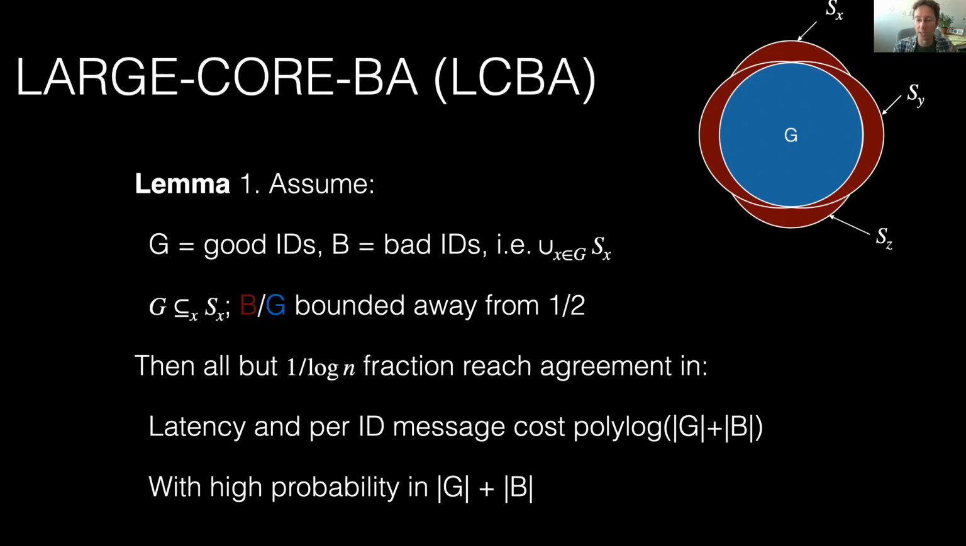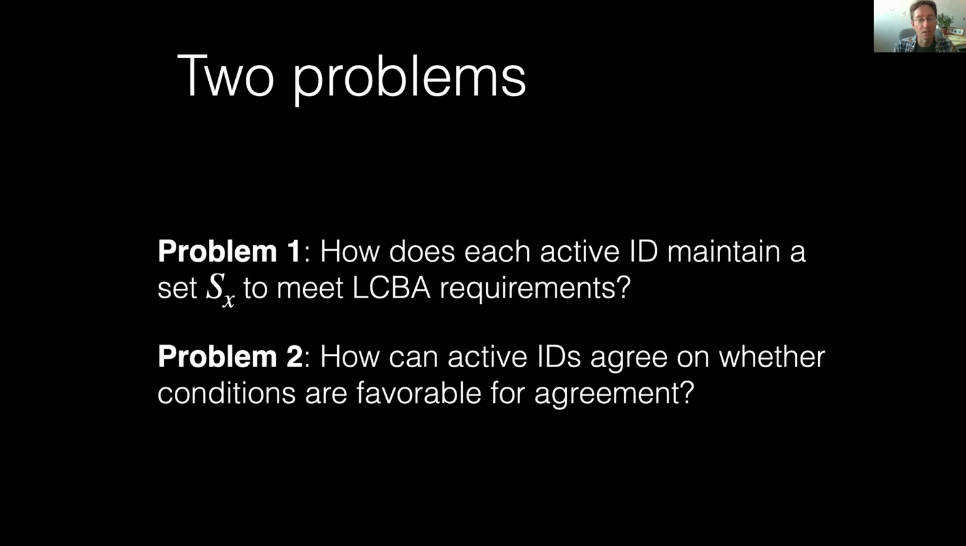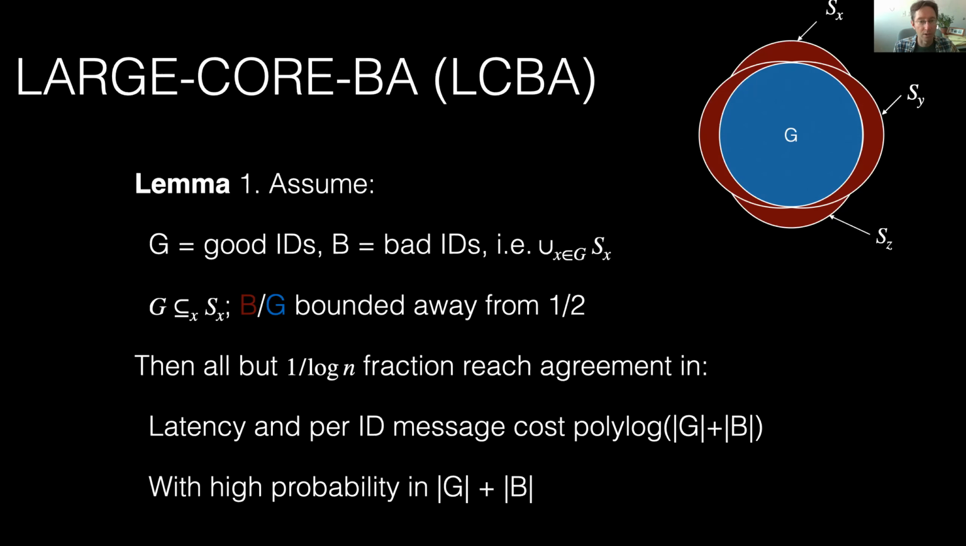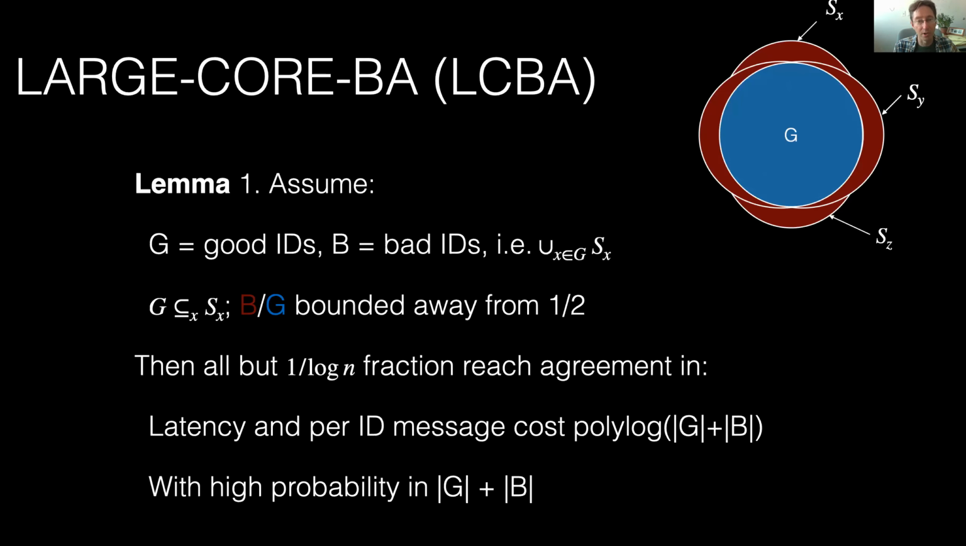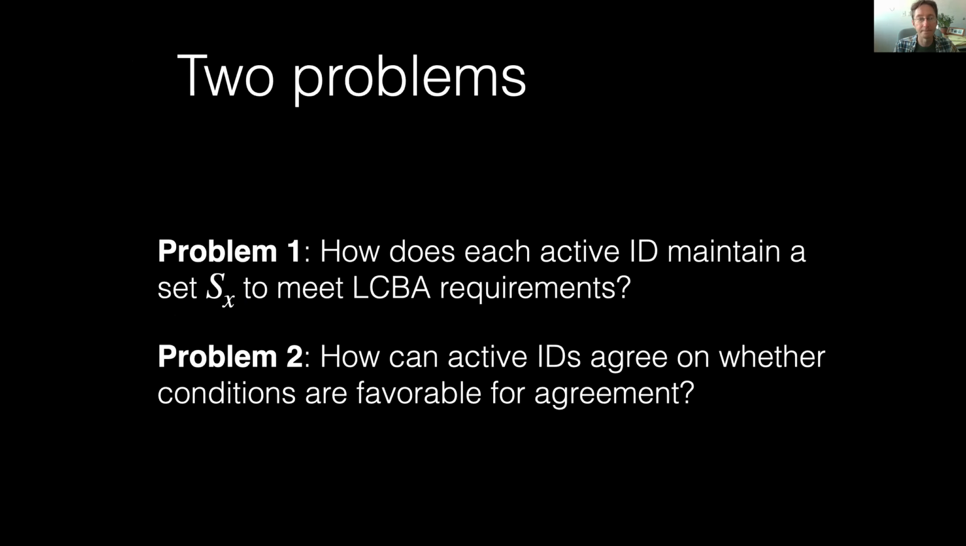So it can do it in latency and per ID message cost, which is just polylogarithmic in the size of G plus the size of B. And it'll succeed with high probability in the size of G plus size of B. So this is one of our core subroutines that we're making use of. And one of the key technical challenges of our paper was to show this lemma.